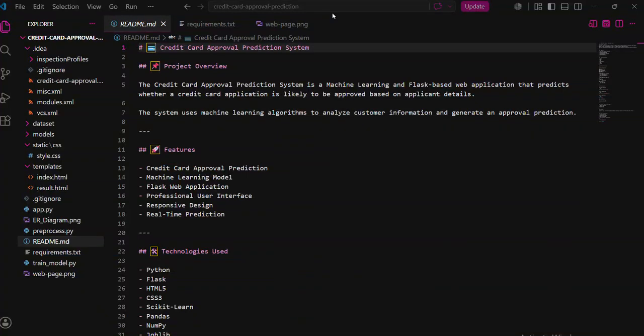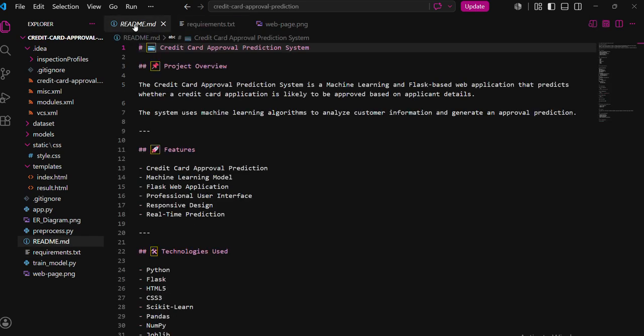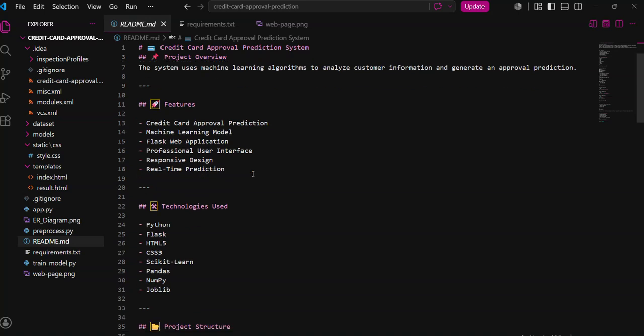Hi everyone. Today I'm presenting my project titled Credit Card Approval Prediction System. This project is developed using Python, Flask, machine learning, HTML, CSS, and scikit-learn. The main objective of this project is to predict whether a credit card application is likely to be approved or rejected based on the applicant's information.